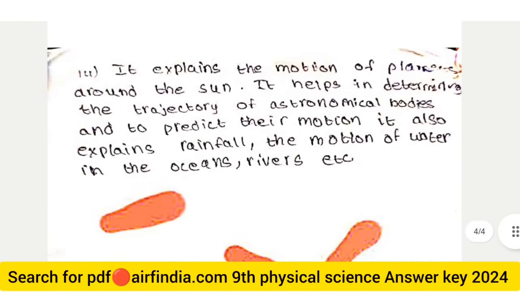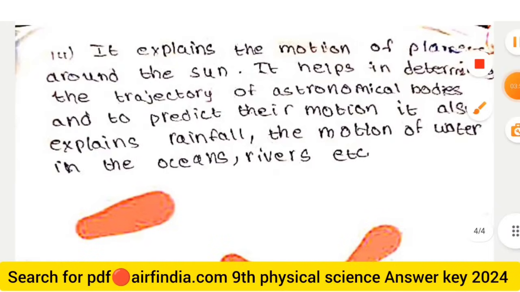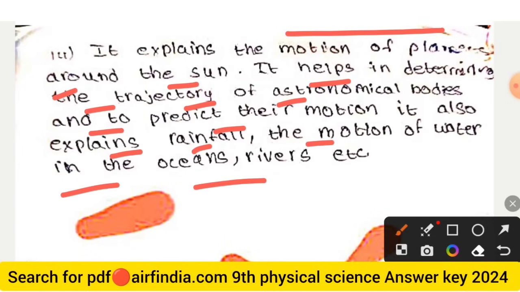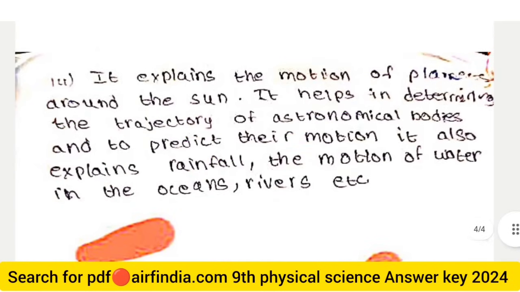The next answer is 14. It explains the motion of planets around the sun. It helps in determining the trajectory of astronomical bodies and predicting their motion. It also explains rainfall and the motion of water in the oceans, rivers, etc. So this is the answer key of 1 to 14.